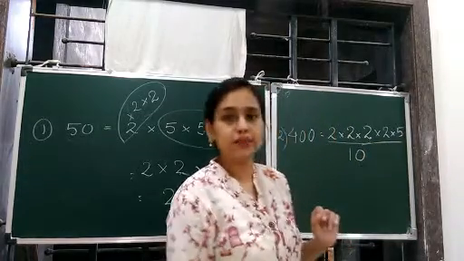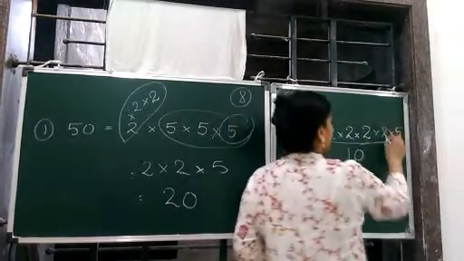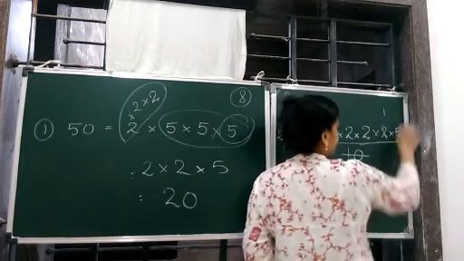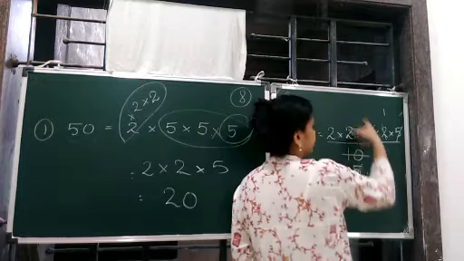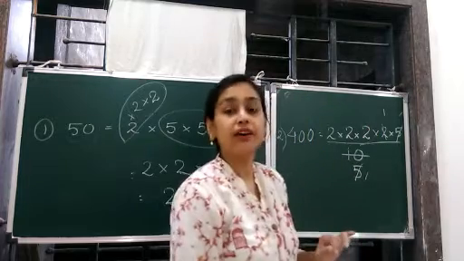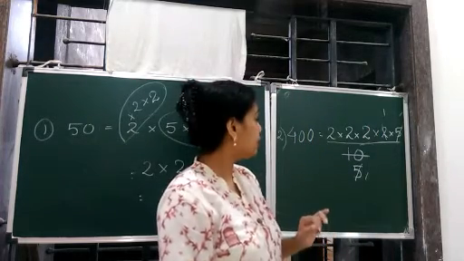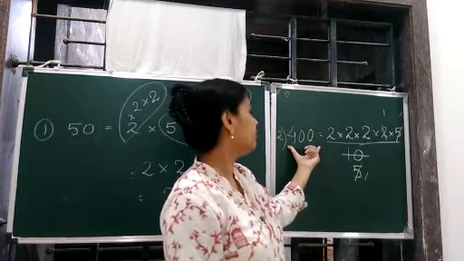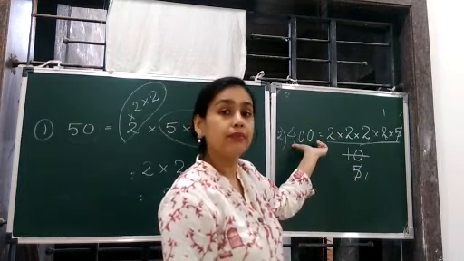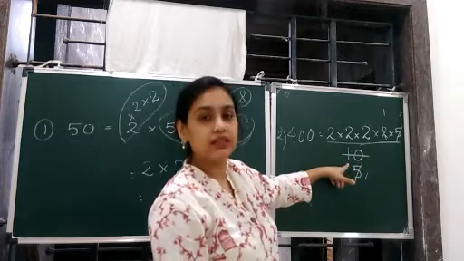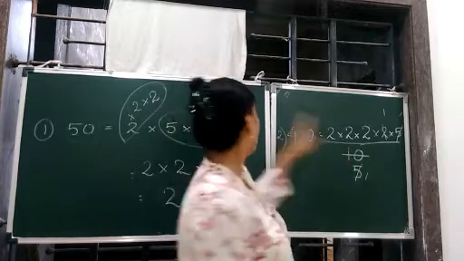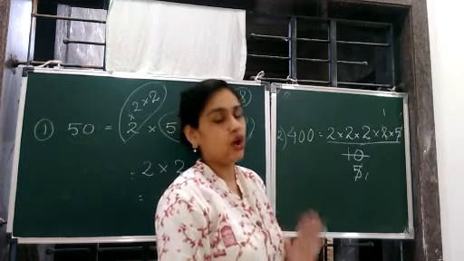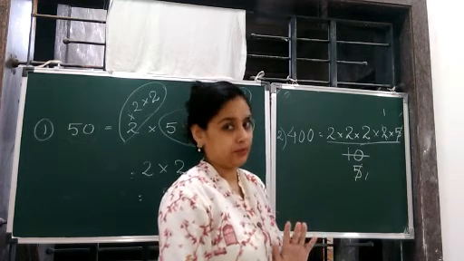If you divide this by 10, that is 2 ones are 2, 2 fives are 10, 5 ones are 5. What do you get? You get a perfect cube. So the smallest number by which you can divide a given number so that you get a perfect cube is 10. In both cases we find the prime factorization of the given number.